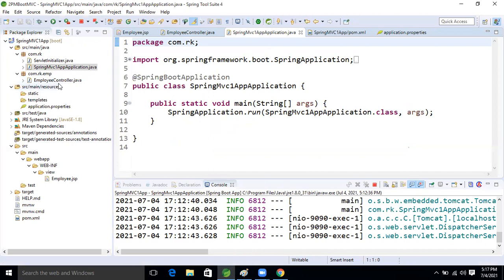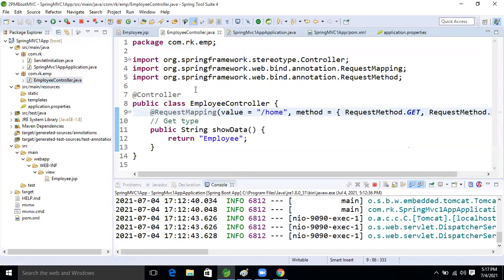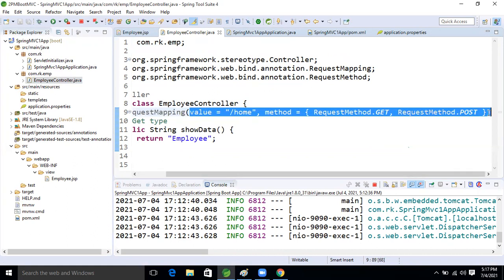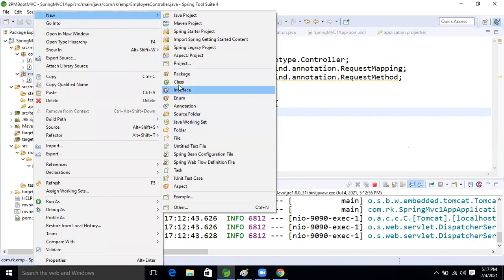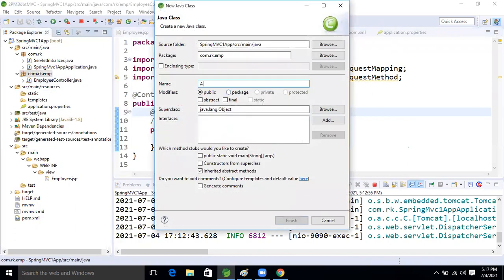See, one employee controller is there. Inside that employee controller, I'm going to remove these things. Then, inside the same package, I'm going to create one more class, the admin controller.